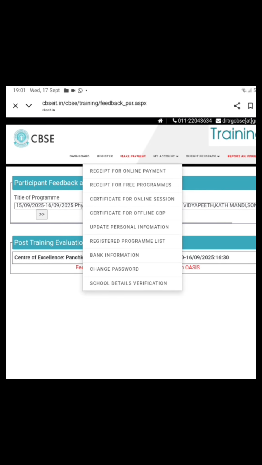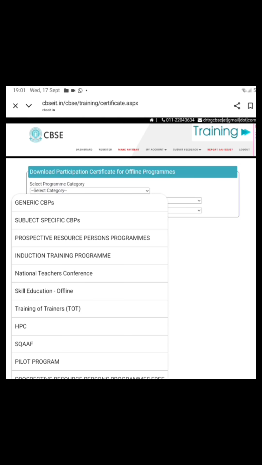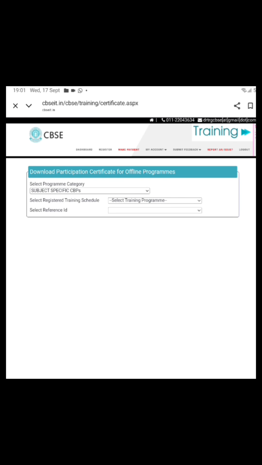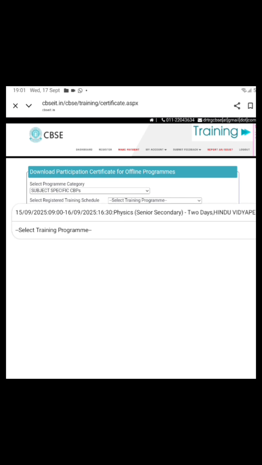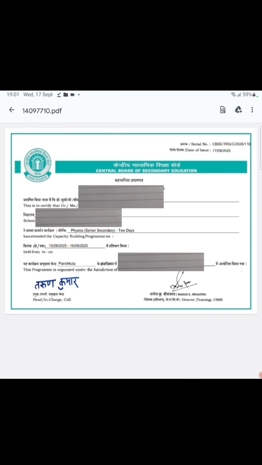Then go to my account, certificate for offline CBP, because we attended personally, it is offline. Then select the program category as subject specific training program, the date it was held, and your reference ID. It will be given in the option box, and then you can click here to download the certificate. My certificate is downloaded. Now you can share it with anyone. Thank you and have a nice day.